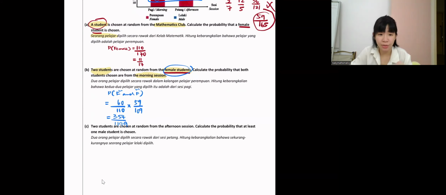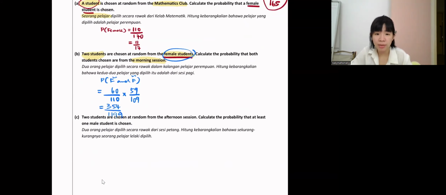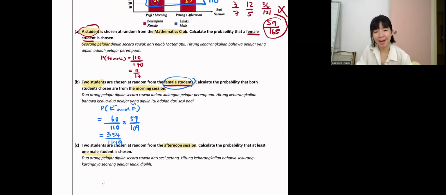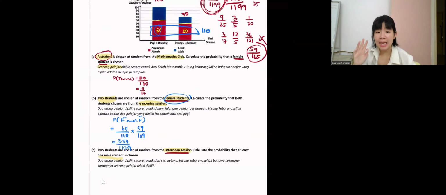Okay, let's try one more. Last question. 2 students chosen at random from afternoon session. Calculate the probability that at least 1 male student is chosen. Alright, so now you do first. It's so fun to see who got correct, who got wrong. Now it's from afternoon session, then at least 1 male student is chosen. So find answer first.